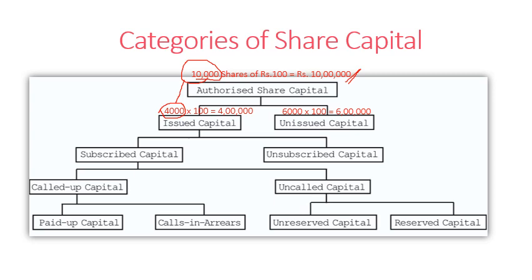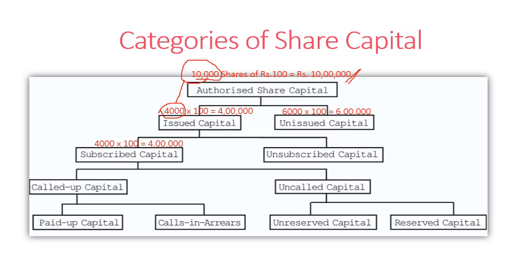If all these 4,000 shares are subscribed by the public, our subscribed capital becomes how much? The same amount. If the public accepted the whole 4,000 shares of rupees 100 each, our subscribed capital will be 4 lakh rupees.